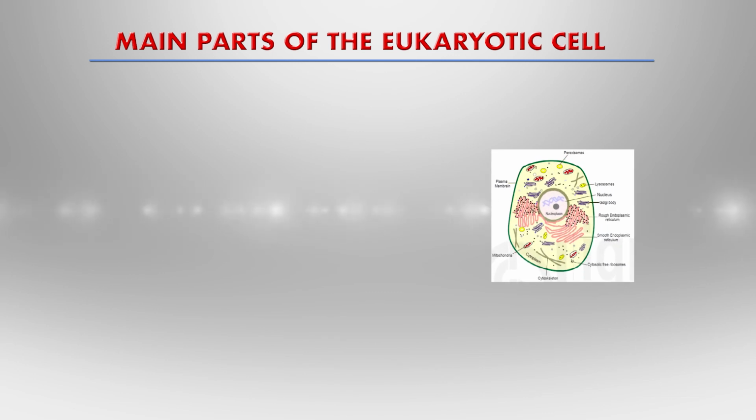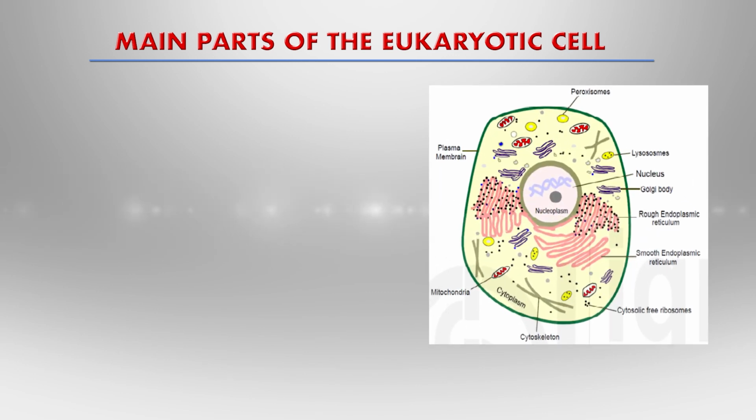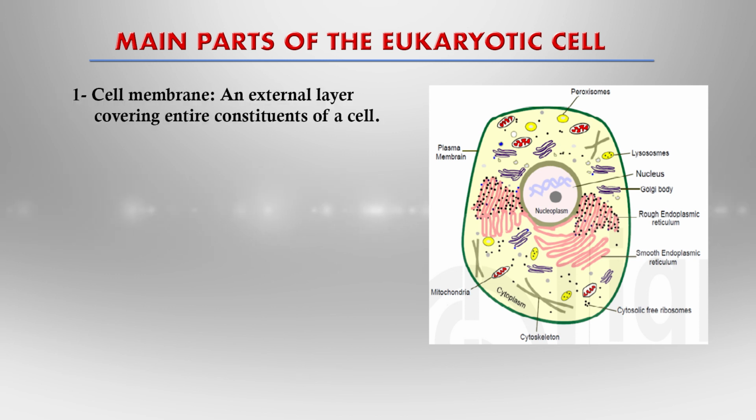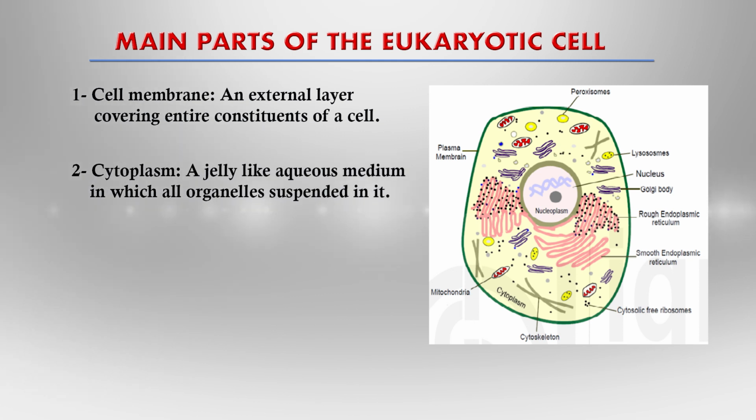Now, what are the main components of the eukaryotic cell? You know, the eukaryotic cell is a complex cell which makes complex living organisms such as animals and plants. The human body consists of many types of cells and has trillions of cells. The basic components of the eukaryotic cell are, first, the cell membrane. It is an outer covering layer that covers the entire constituent of a cell, and second is the cytoplasm. Within the cell membrane there is an aqueous, jelly-like medium in which all cell organelles are suspended,